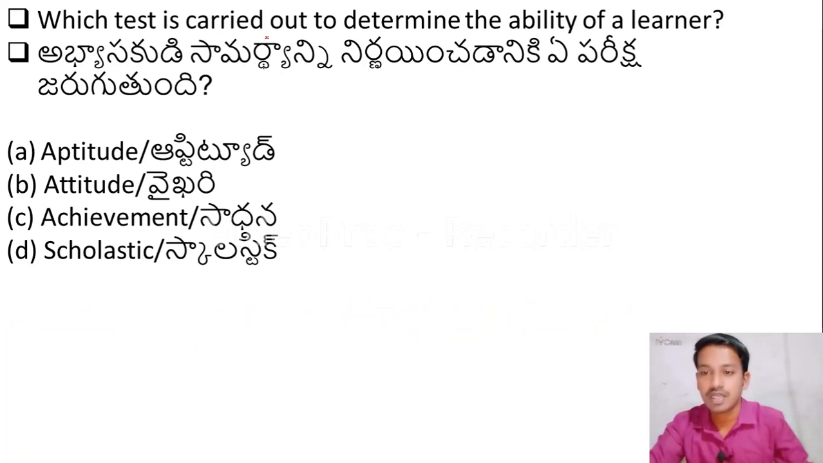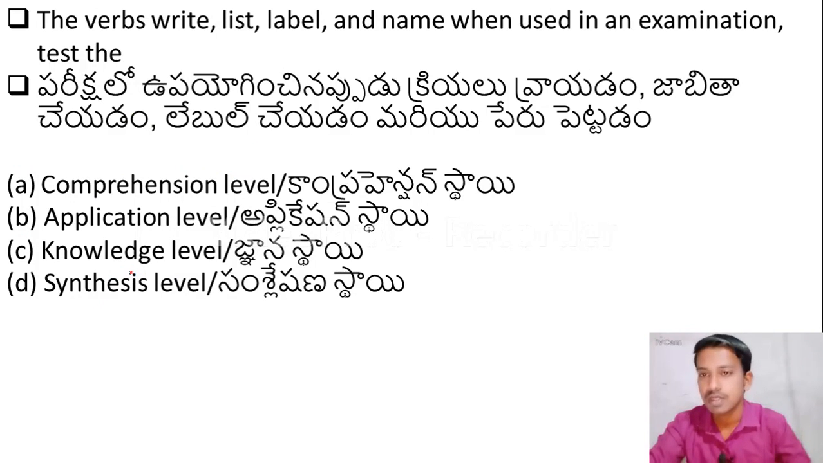Which test is carried out to determine the ability of a learner? Option A, aptitude, option B, attitude, option C, achievement, option D, scholastic. The right answer is option A, aptitude test. Okay, the next question. The words write, list, label and name, when used in an examination test the option A, comprehension level, option B, application level, option C, knowledge level, option D, synthesis level. The right answer is option C, knowledge level. The words list, label, they all check the knowledge level of the students.